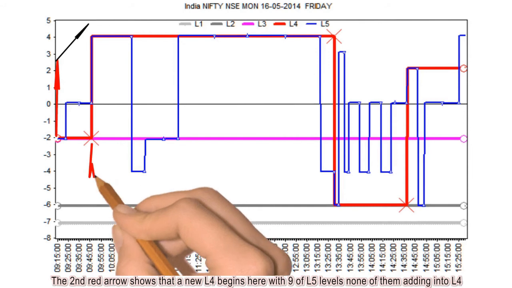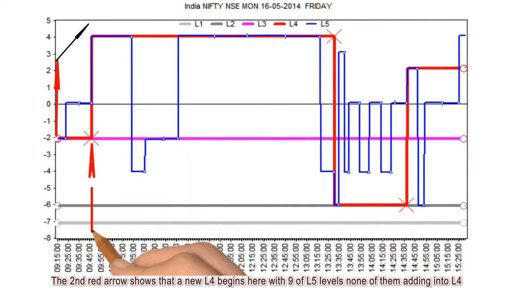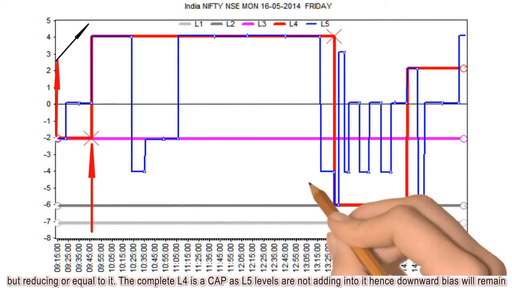The second red arrow shows that a new L4 begins here with 9 of L5 levels, none of them adding into L4 but reducing it or equal to it.